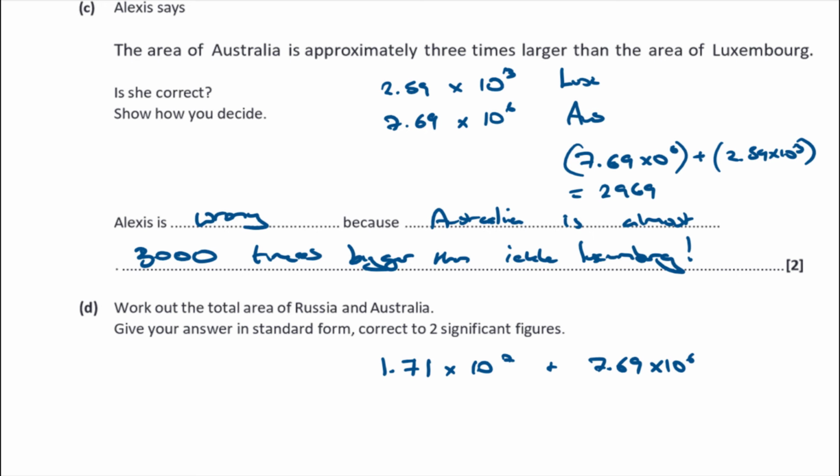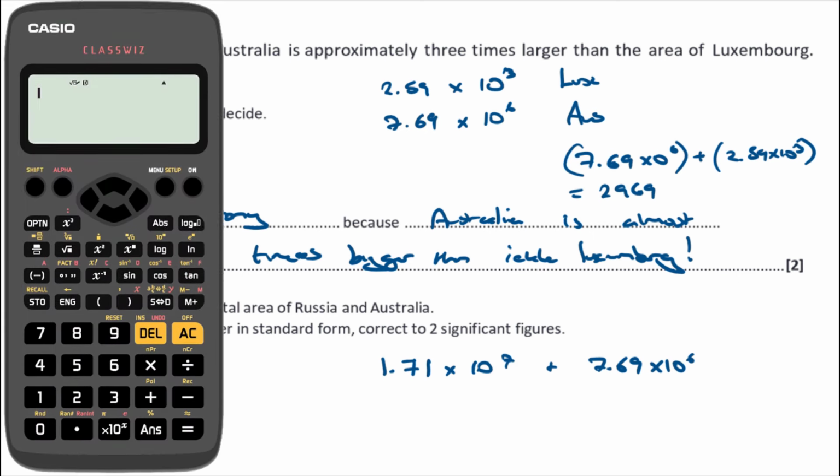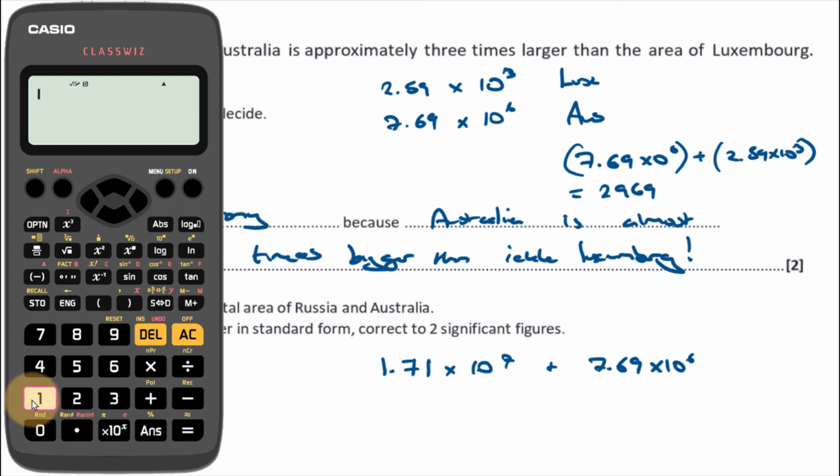I'm going to use the calculator button for standard form: 1.71 times 10 button, type in the power, which is 7, plus 7.69 times 10 button, type in the power 6.